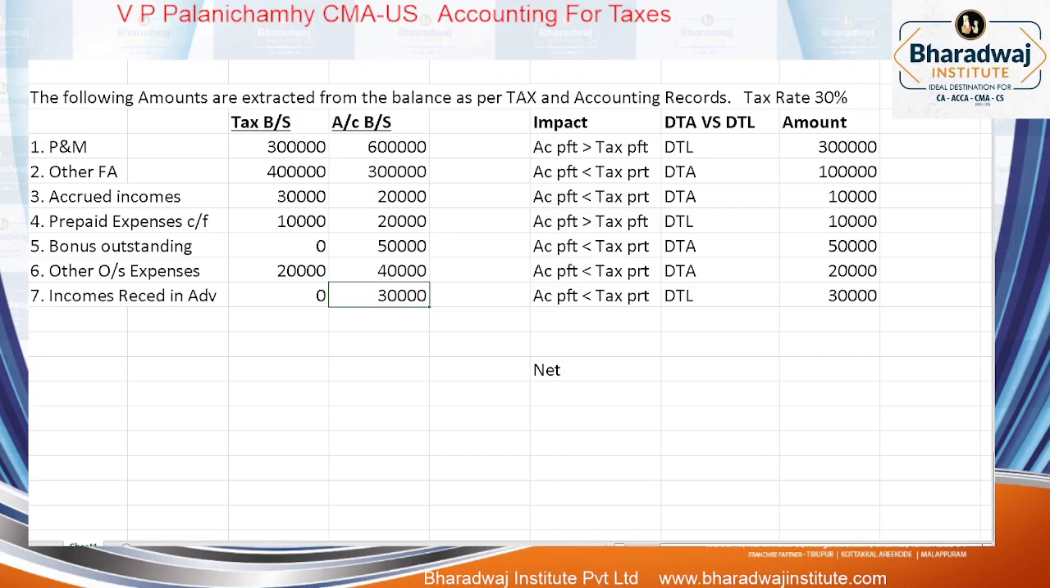Last one, incomes received in advance. P&L account போடும்போது income received in advance add பண்ணுவீங்களா? Less பண்ணுவீங்களா? Less பண்ணுவோம். Taxல nothing got eliminated. Accounts எவ்வளவு income eliminate பண்ணிருக்கோம்? Income minus 30,000 போட்டிருக்கோம். So because of this, what is impact? Accountingல lesser income would have been recognized. Taxல more income is recognized. Because of this also, tax profit will be more than accounting profit, or you can say accounting profit is less than tax profit, DTL.